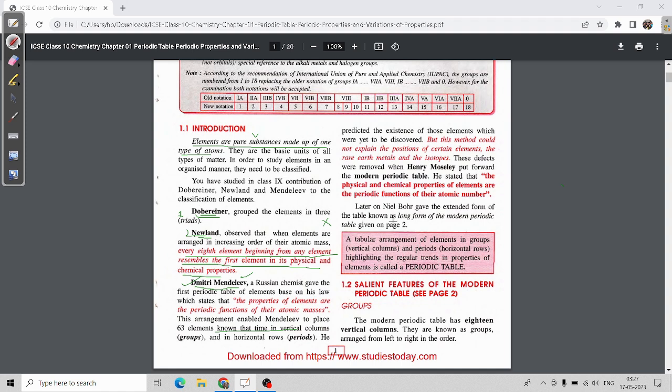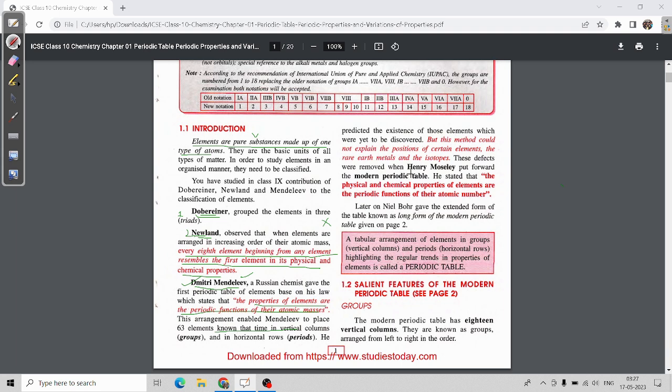He also gave a periodic law, which states that the properties of elements are the periodic functions of their atomic masses. This was suggested by Dmitri Mendeleev.